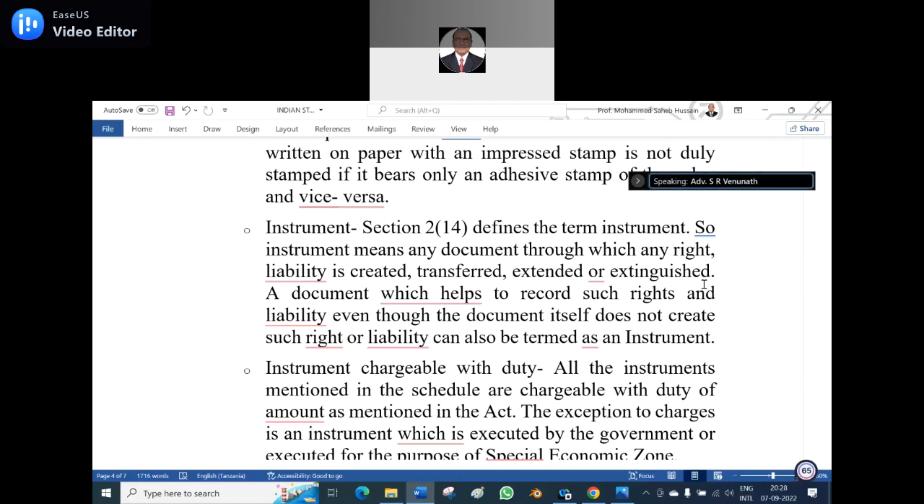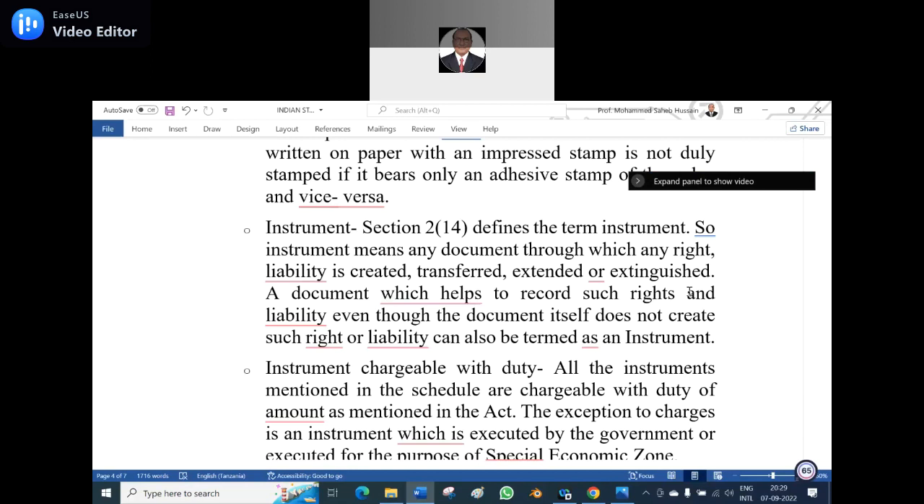Is it clear? Because once the mortgage money with the interest is paid, you take back the property. What is the terminology? Redemption. Redemption or recovery, something like that. Is it clear? So, instrument means any document through which any right or liability is created or transferred or extended or extinguished.